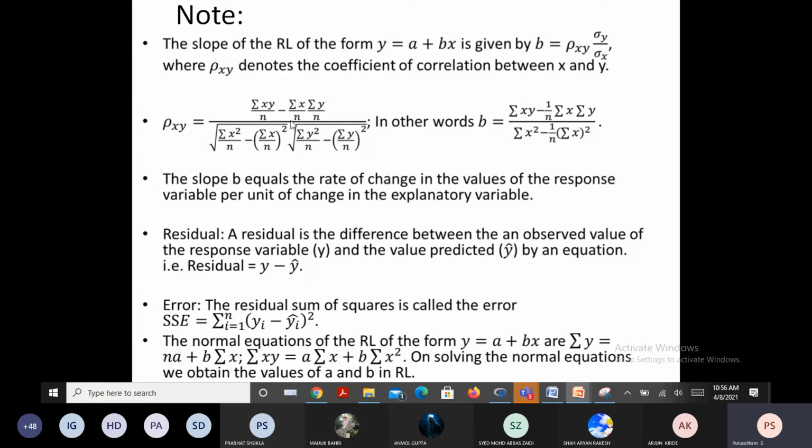Sigma y by n is the mean of y. You know in the first module how to find the mean and standard deviations, right? Yes, sir. So we need to use only those formulas carefully to get the coefficient of correlation, and then proceed to estimate this regression line y equal to a plus bx. We will discuss the examples related to this in the next class.